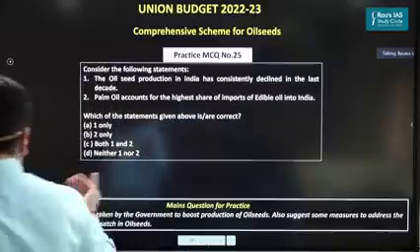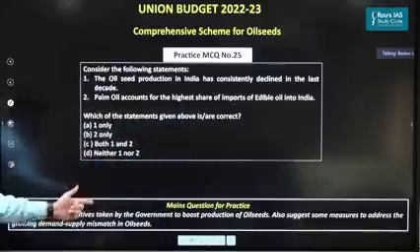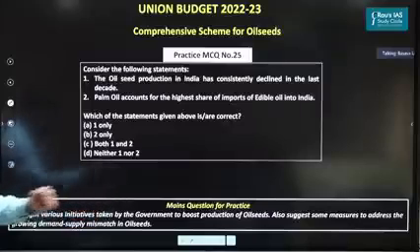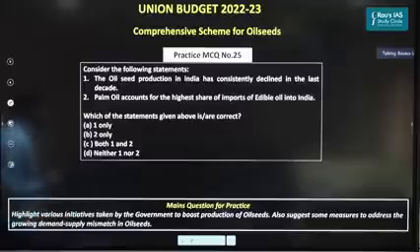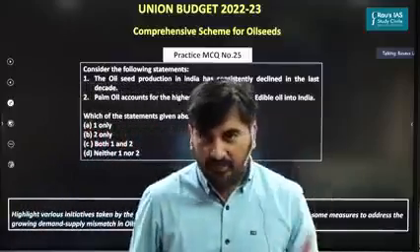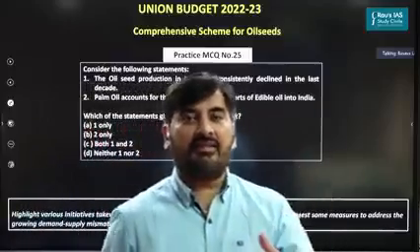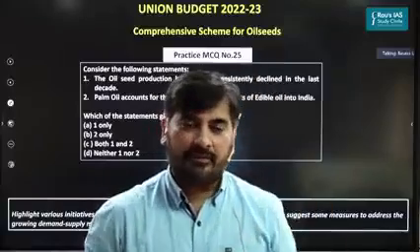So you can look at the mains question for practice. Highlight various initiatives taken by the government to boost the production of oil seeds. Also suggest some measures to address the growing demand-supply mismatch. Just like how we had covered millets, we will cover oil seeds in the next 10 to 15 minutes. So what do you mean by oil seeds?